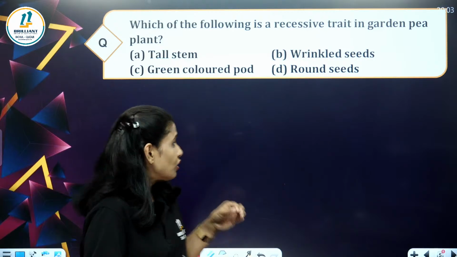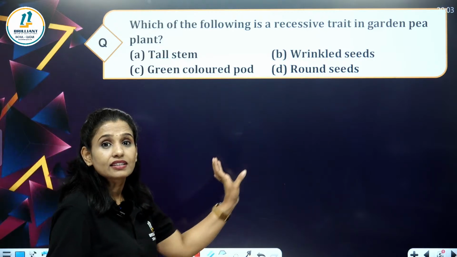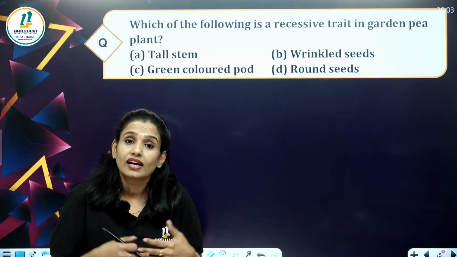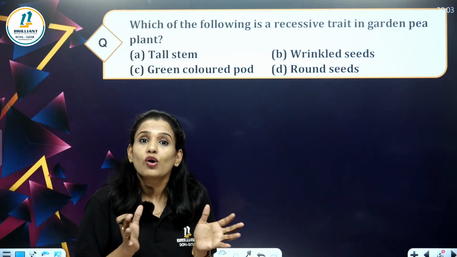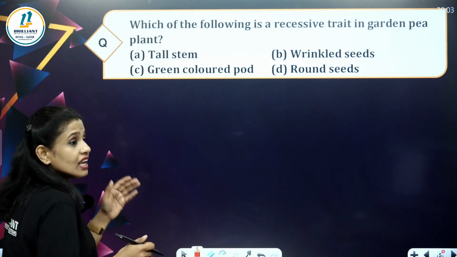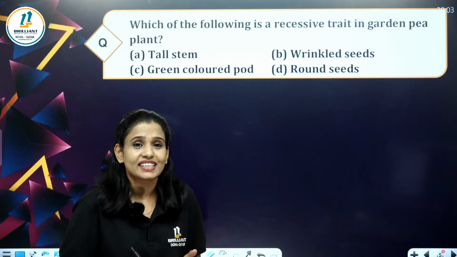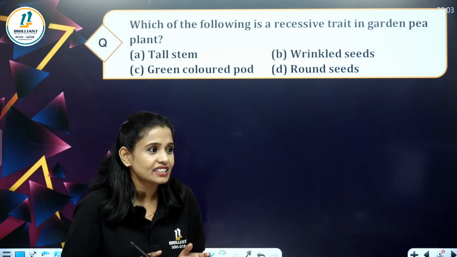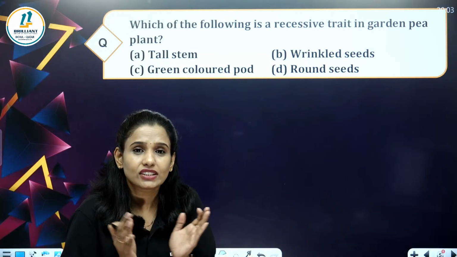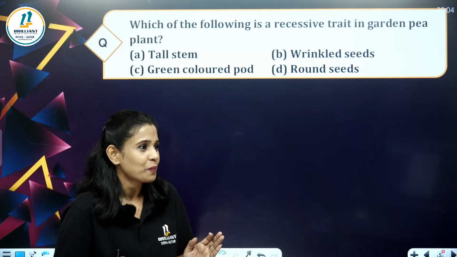In that, there will be dominant characters and recessive characters. What are dominant characters? Which are expressed in both homozygous and heterozygous conditions. And what are recessive characters? Recessive characters are those that are suppressed or not expressed.